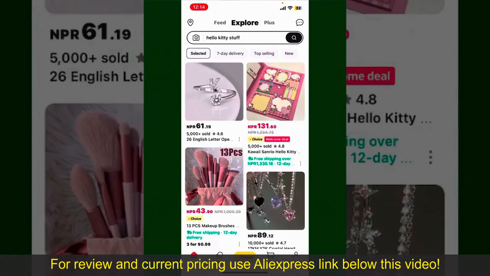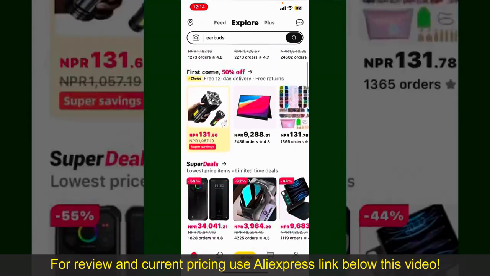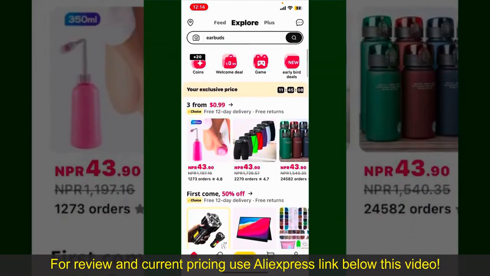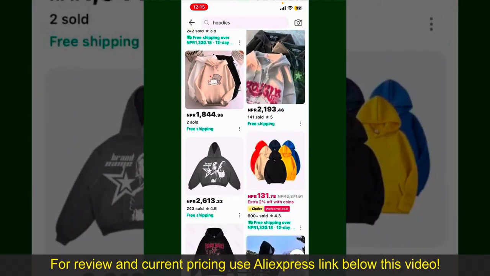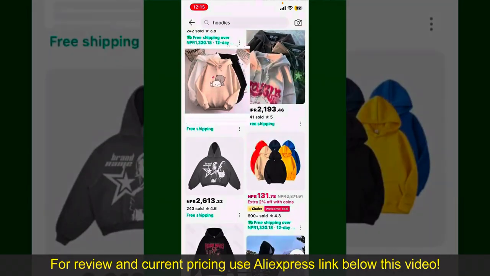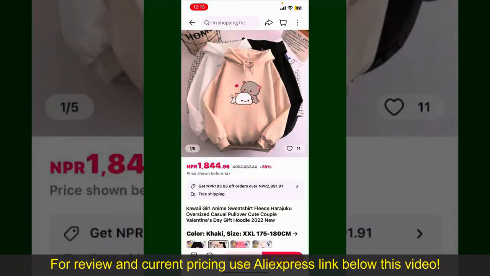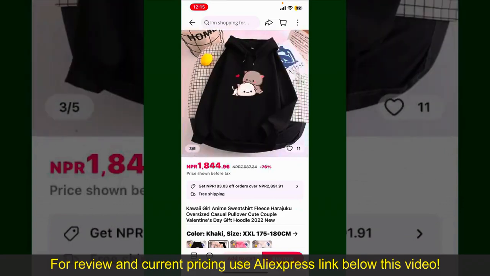From the main homepage of AliExpress, you can search for the product with the help of the search box at the top. You can also browse through the product's categories displayed on the screen. Now, scroll through the products and find the one that you'd like to purchase. Tap on the product to purchase it. And then this will show you other information about the product.